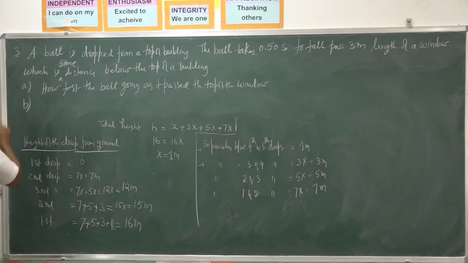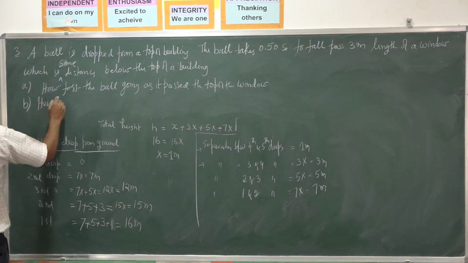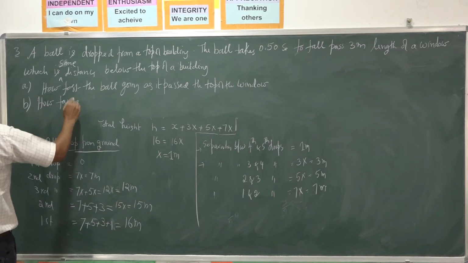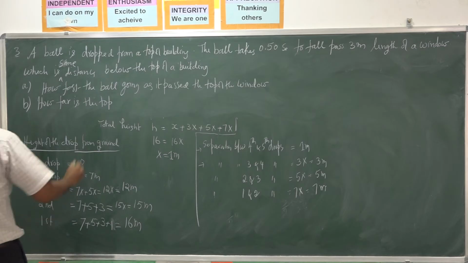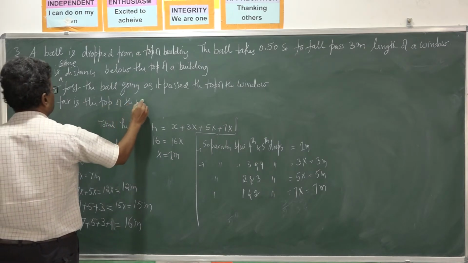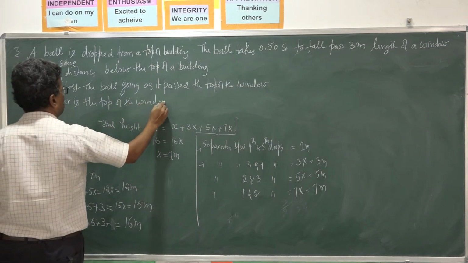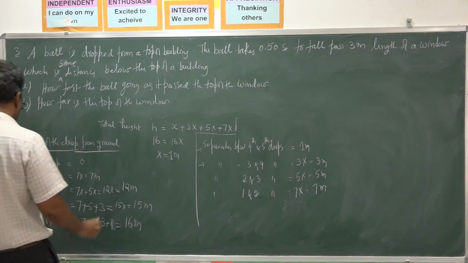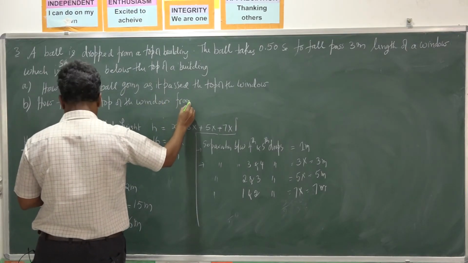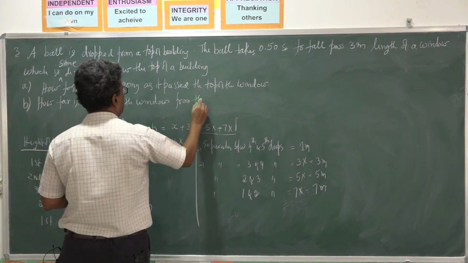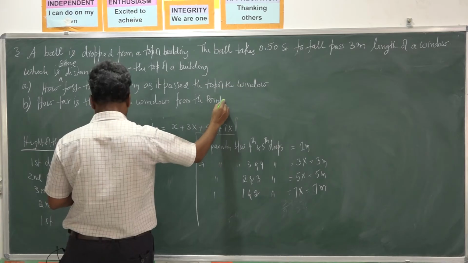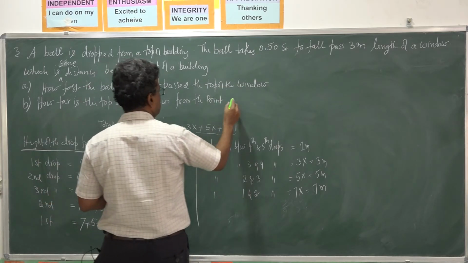Second one, B: how far is the top of the window from the point at which the ball is dropped?